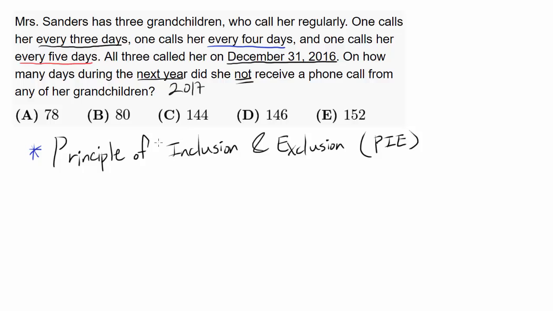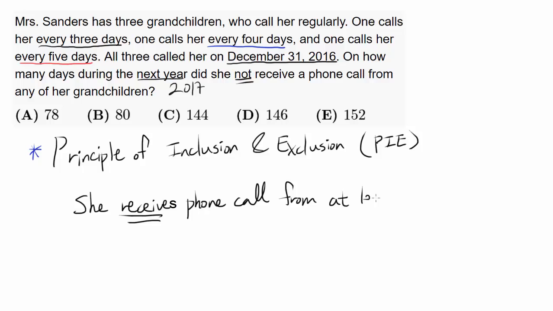What I'm going to do is count how many days during 2017 she received a phone call from at least one grandchild. Once we know this number, we can subtract it from 365 to figure out how many days she did not receive a phone call. So how can we figure this out?